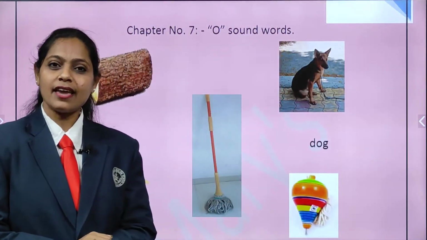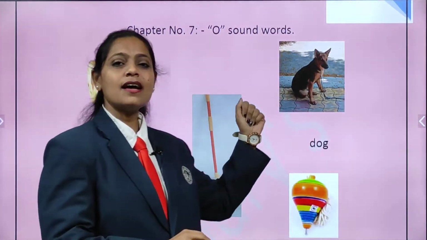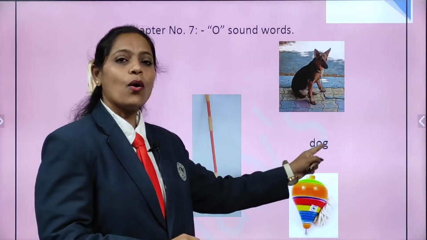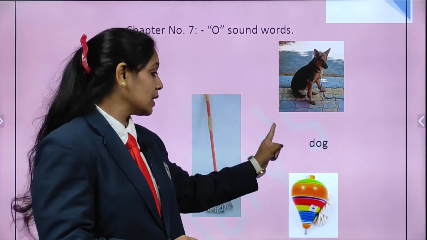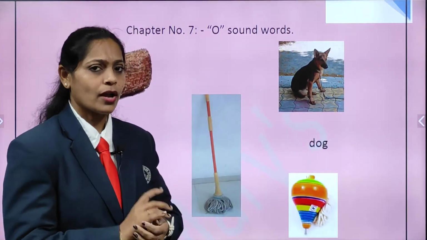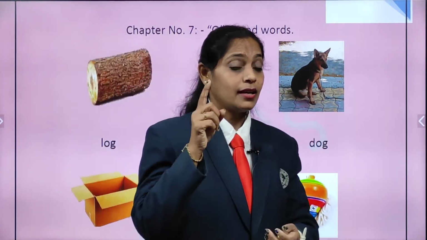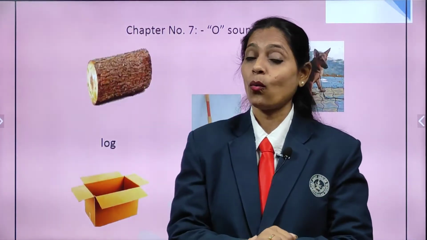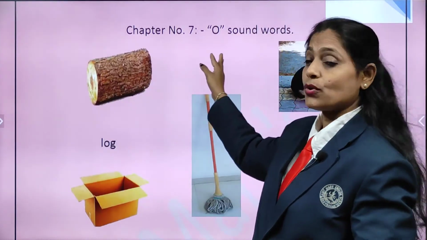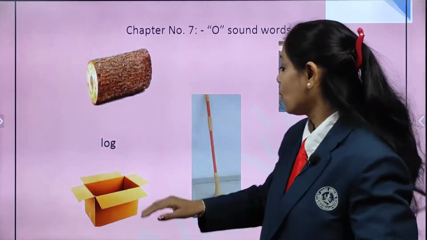Now look here. What is this? Yes, everybody knows. Yes, it is a dog. D-O-G, dog. D-O-G, dog. And have you seen one thing, children? Yes, the middle sound is O. Why is it O? Because today we are learning O sound words.